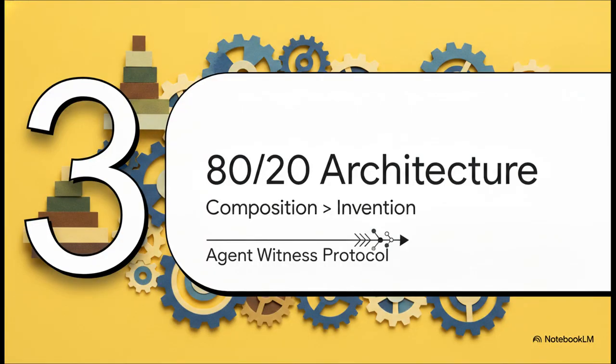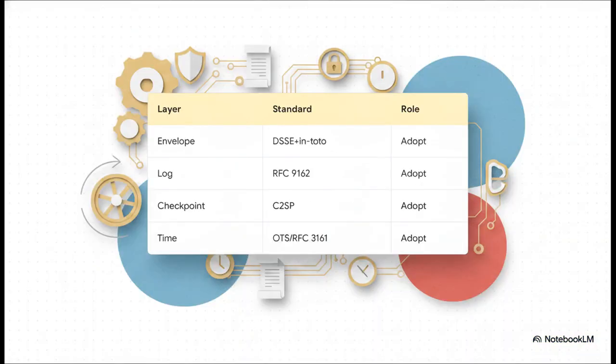Section 3. The honest 80-20 architecture. And this brilliantly illustrates the philosophy of AWP, composition over invention. It explicitly avoids inventing new, untested cryptography. Instead, it adopts 80% proven open standards. For the signed envelope, it adopts DSSE and in-toto. For the transparency log, it uses the RFC 9162 Merkle subset. Checkpoints use C2SP, and time anchors use OpenTimestamps or RFC 3161. Oh, and standard Ed25519 signatures are utilized too. It's seamlessly pulling together the absolute best existing security standards we already have.